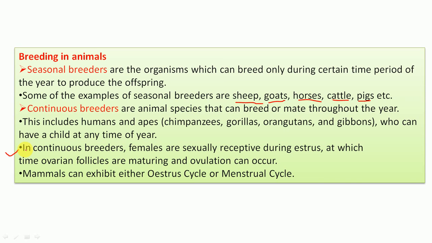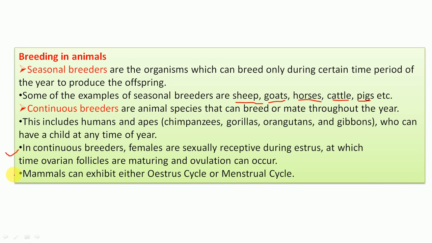Regulated by various gonadotrophic hormones, ovarian follicles mature, then estrogen secretions are there. In detail we are going to study later on, but these things happen during estrus, and ovulation occurs, and that is the reason they are sexually receptive.